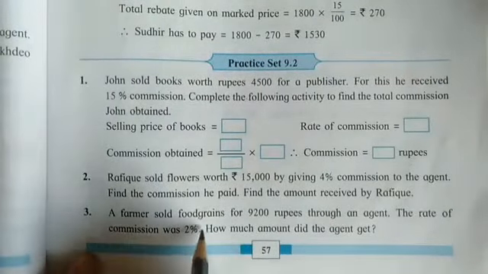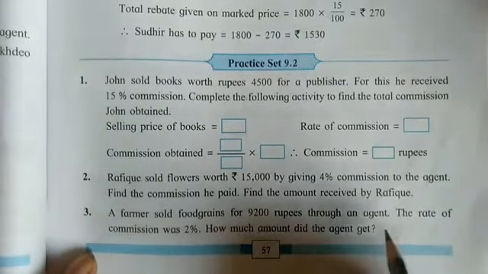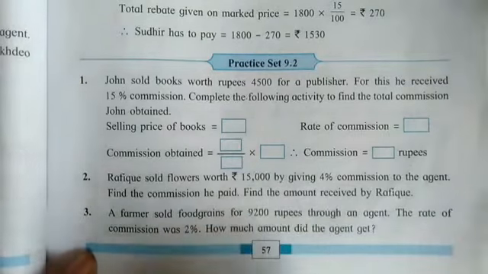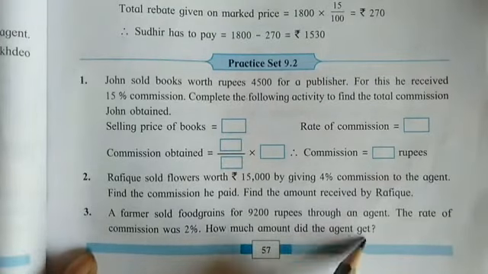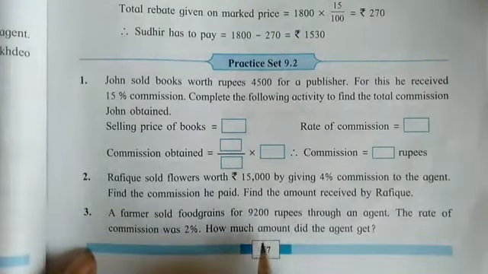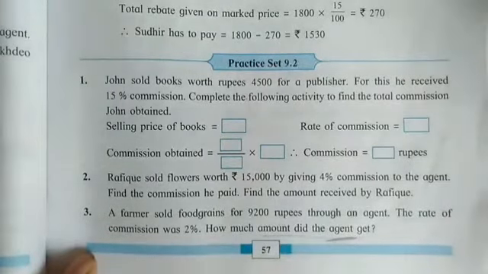A farmer sold food grains for 9,200 rupees through an agent. The rate of commission was 2%. How much amount did the agent get? So here we calculate the amount of agent. Agent means commission. Okay. See the solution.